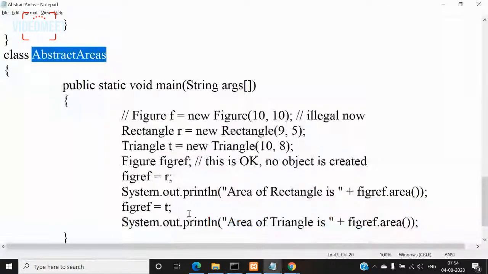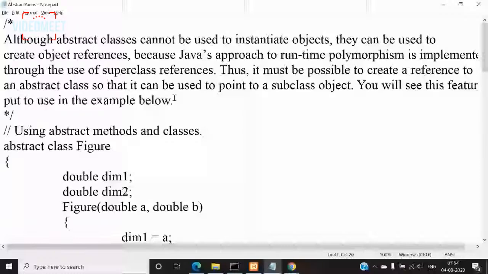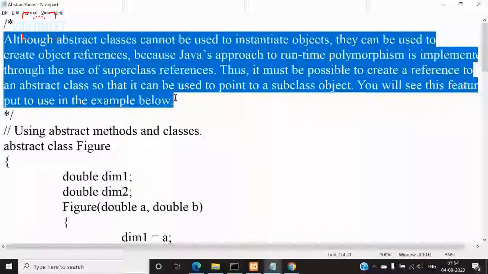Okay. So now let me discuss some points here that are mentioned at the beginning. Although abstract classes cannot be used to instantiate objects, they can be used to create object references, right? Because Java's approach to runtime polymorphism is implemented through the use of superclass references. Thus, it must be possible to create a reference to an abstract class so that it can be used to point to a subclass object. We will see this feature put to use in the example below, right?